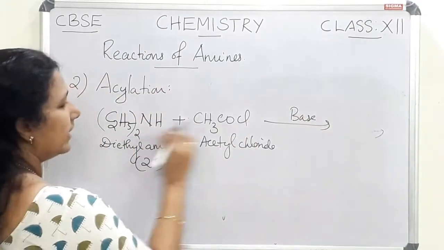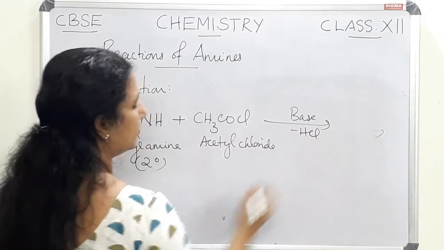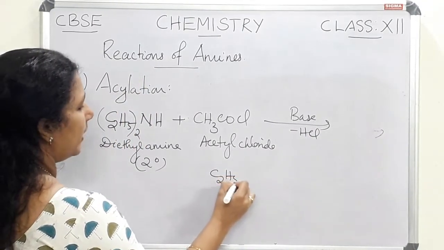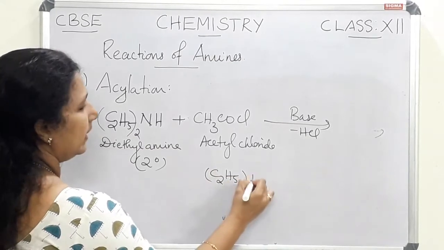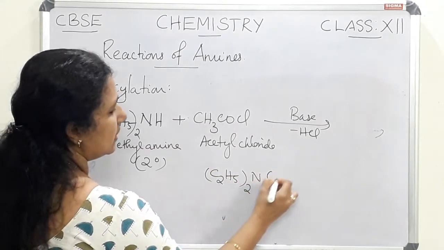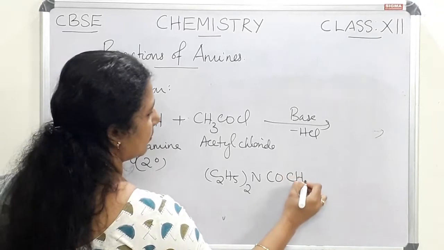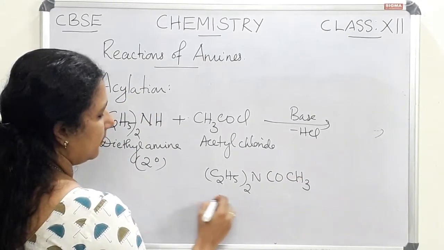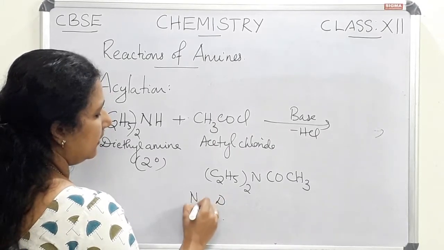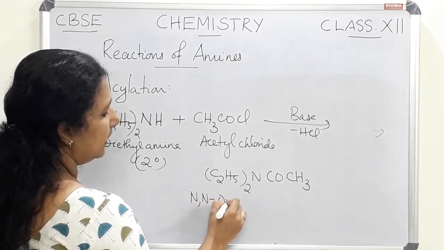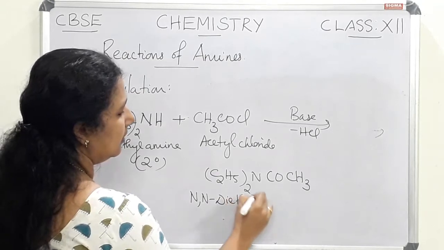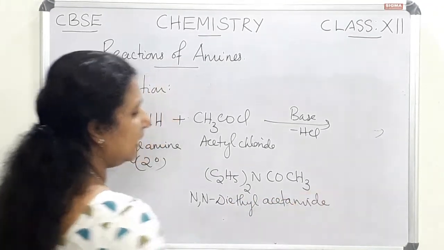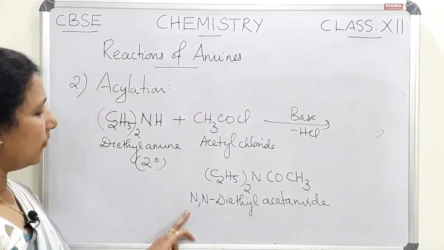Here also HCl is eliminated and the product is (C2H5)2NCOCH3. This is called N,N-diethyl acetamide. N,N-diethyl acetamide is formed in this case.